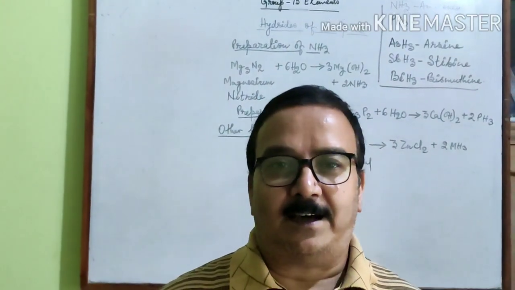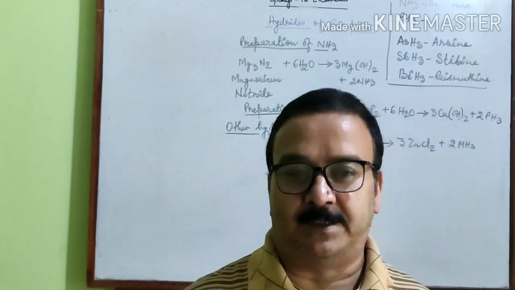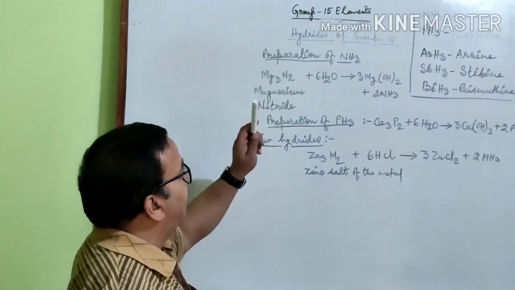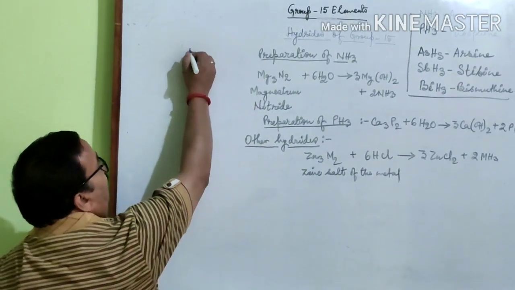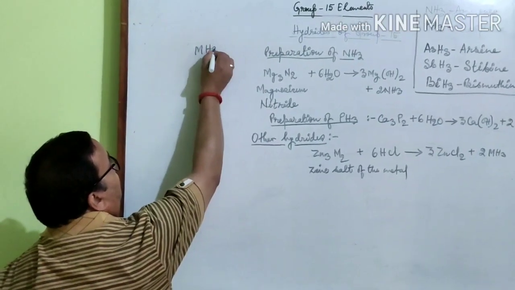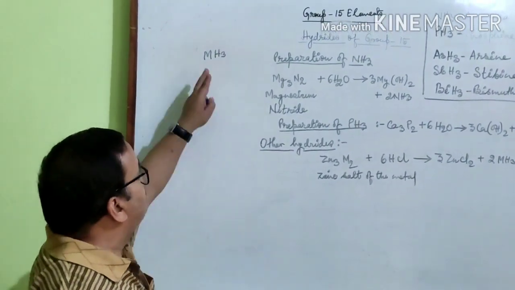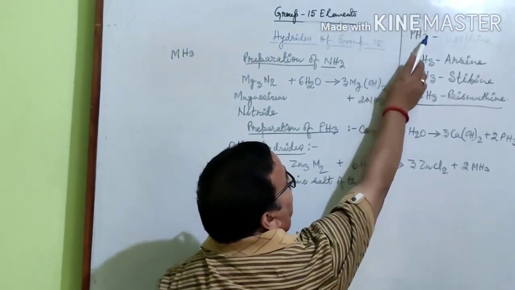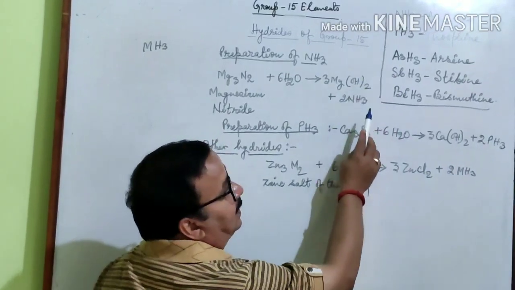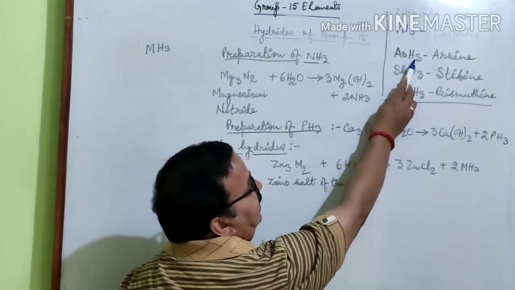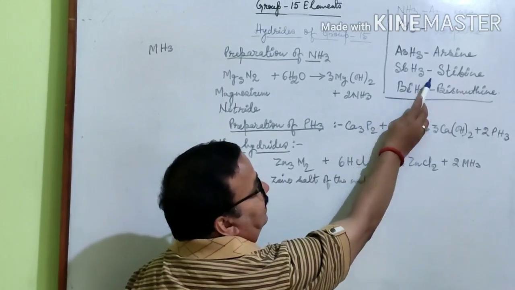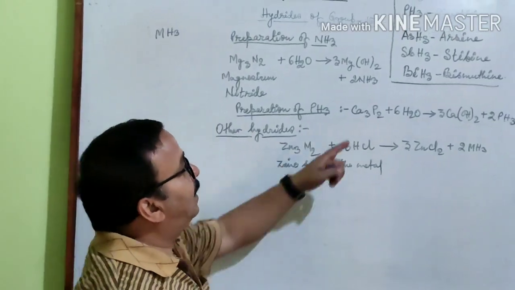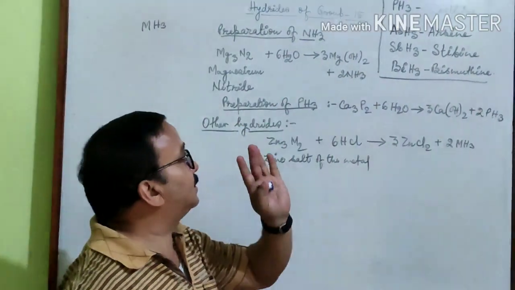Today's topic is hydrides of group 15 elements. Now group 15 elements form hydrides having the general formula MH3, where M is a group 15 element. For example, NH3, which is known as ammonia, PH3 phosphine, AsH3 arsine, SbH3 stibine, and BiH3 bismuthine. So these are the hydrides of group 15 elements.